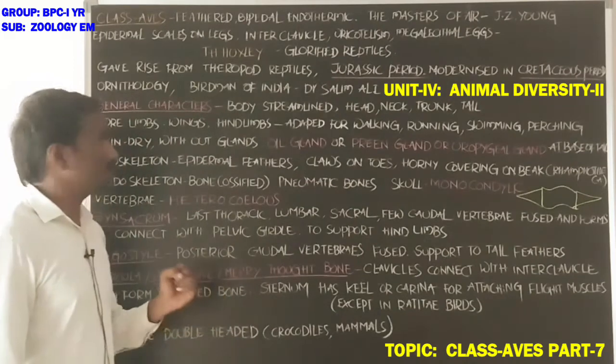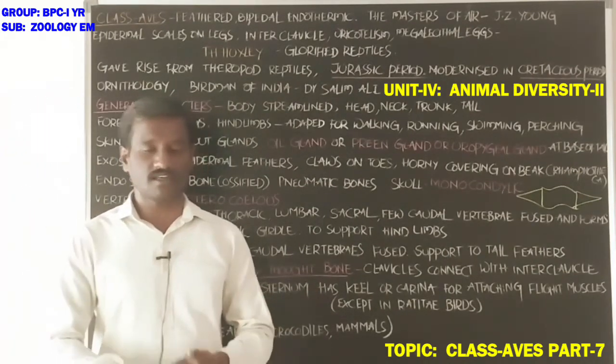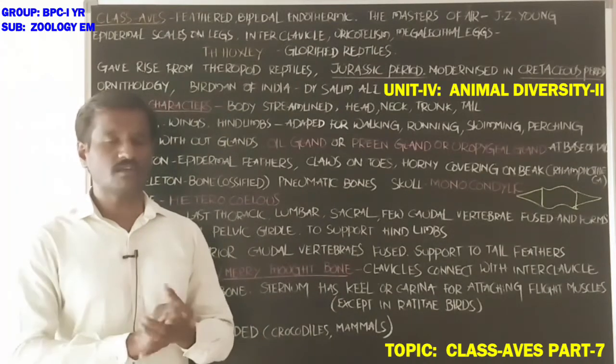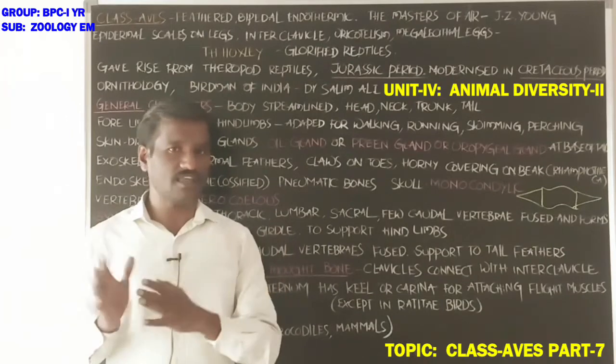Okay. Next, these are birds having some amount of reptilian characters. These are omnivores. The body is covered with scales on the legs.